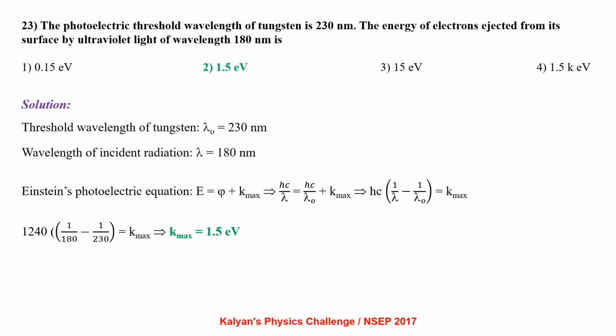Applying Einstein's photoelectric equation, E equals phi plus K max. hc by lambda equals hc by lambda naught plus K max, which is hc times (1 by lambda minus 1 by lambda naught) equals K max. So 1240 times (1 by 180 minus 1 by 230) equals 1.5 electron volt.